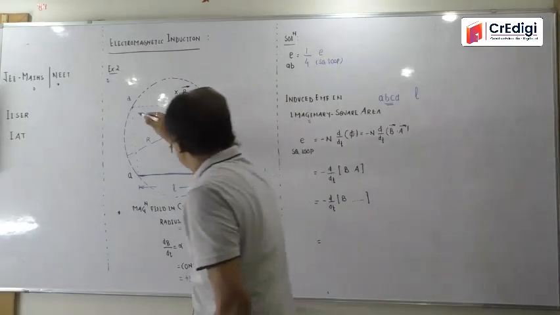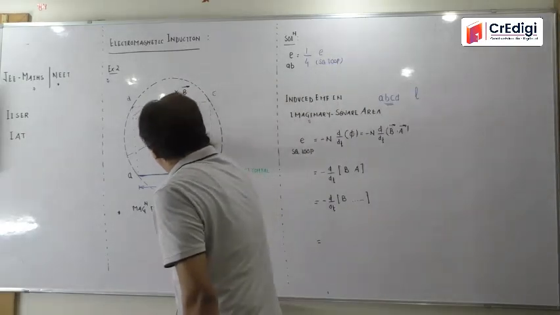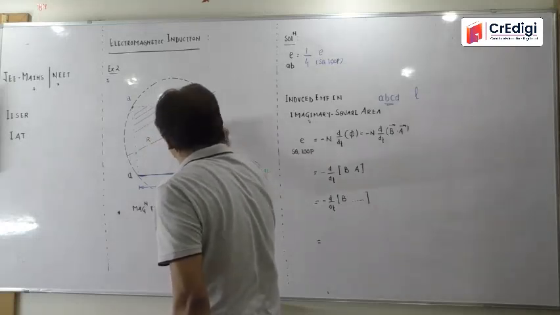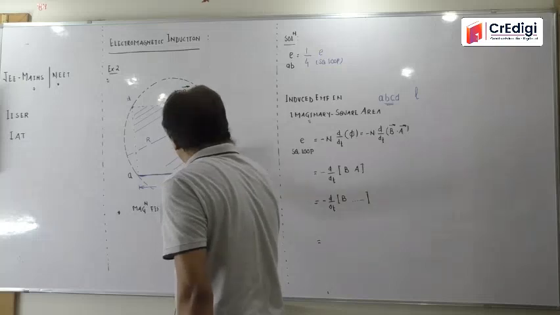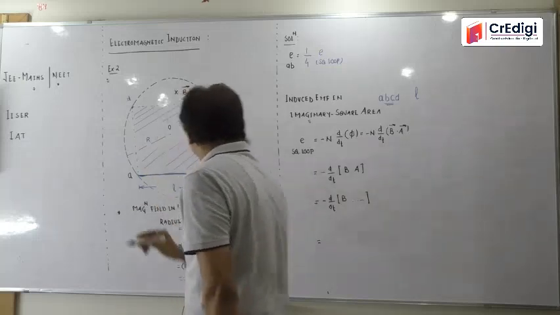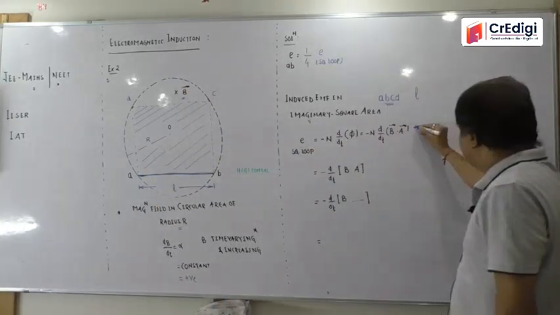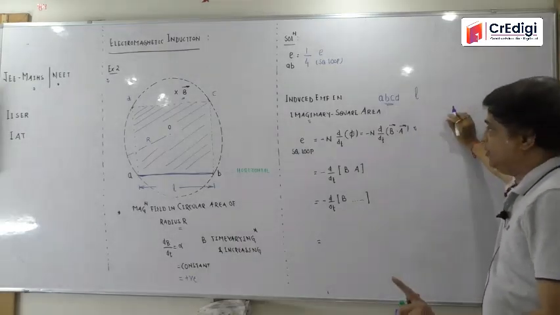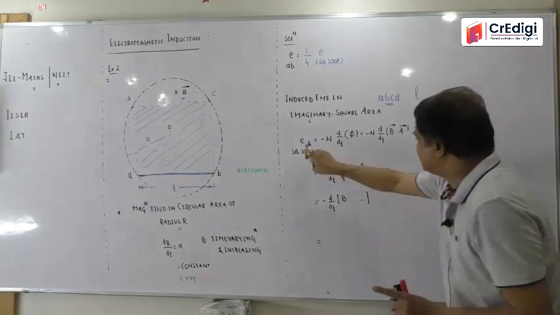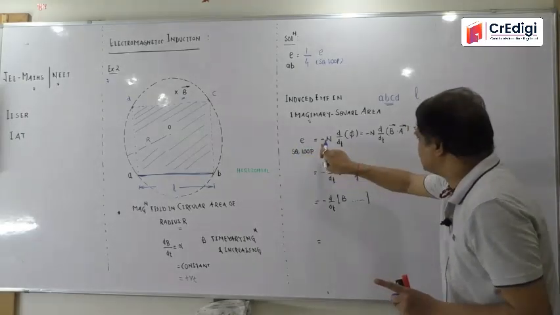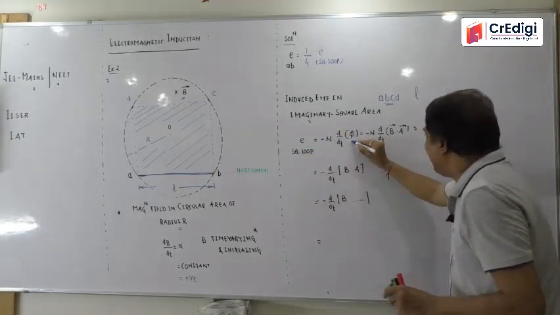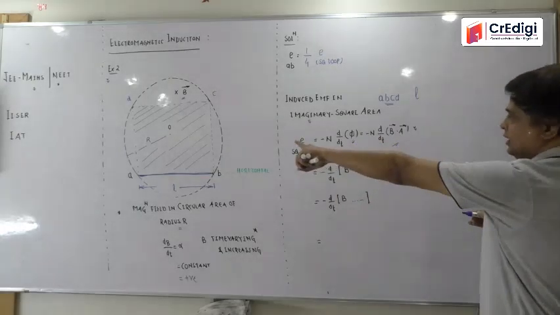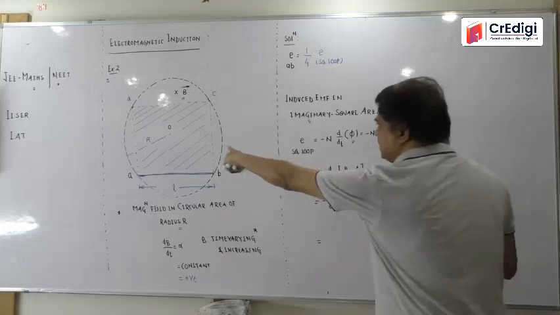So this is the square loop we are viewing. Now I am interested in what the flux passing through this square loop will be, and then I will apply the formula. E will be equal to minus n d phi by dt, as you view at the same place over there. Agreed? Be very careful. The induced EMF in the square loop will be equal to minus n d phi by dt, and phi is the flux passing through the square loop.